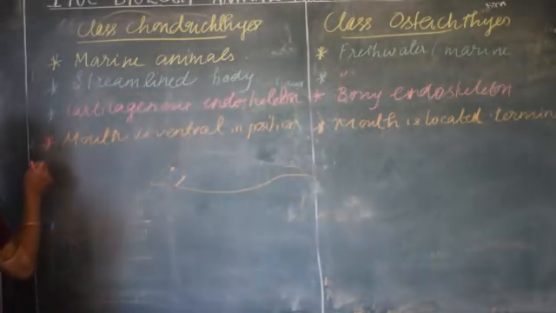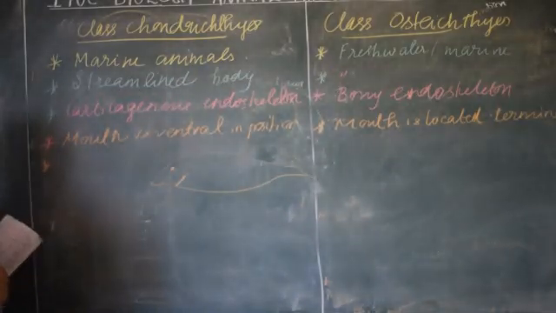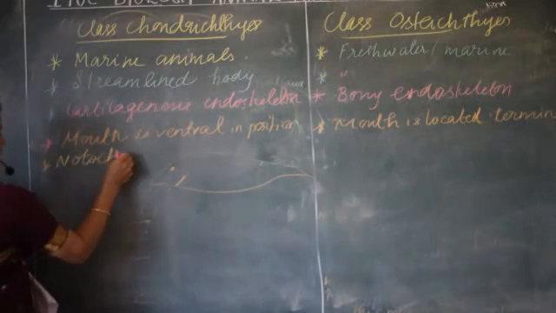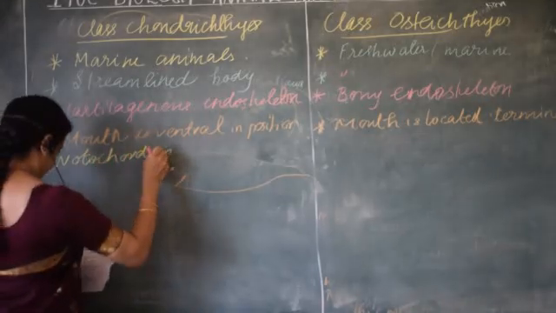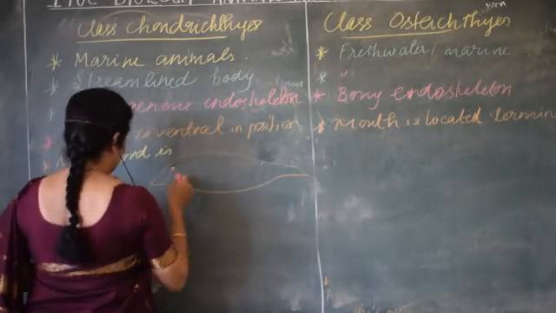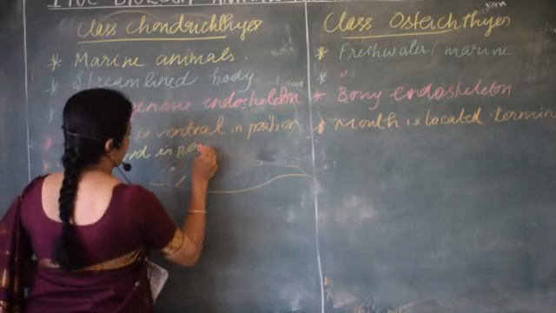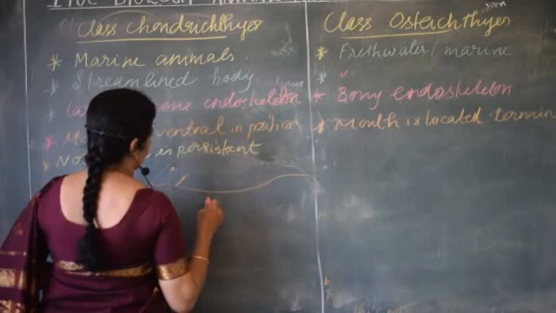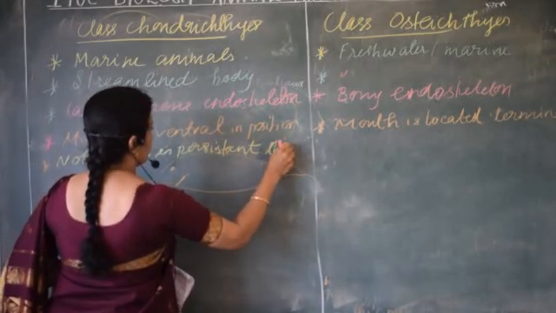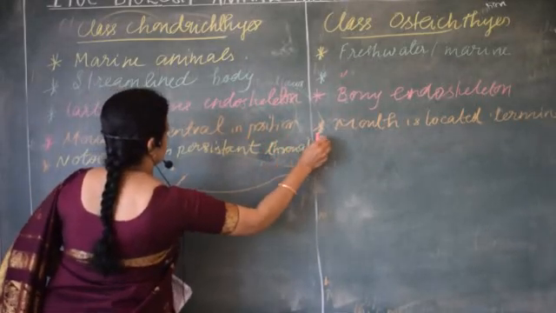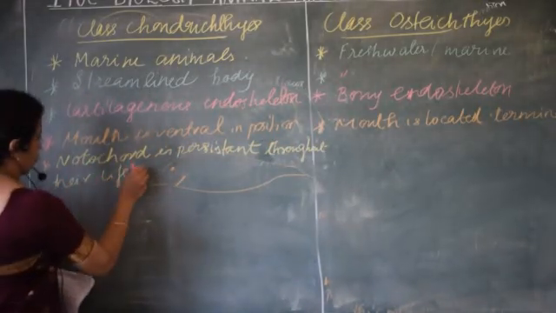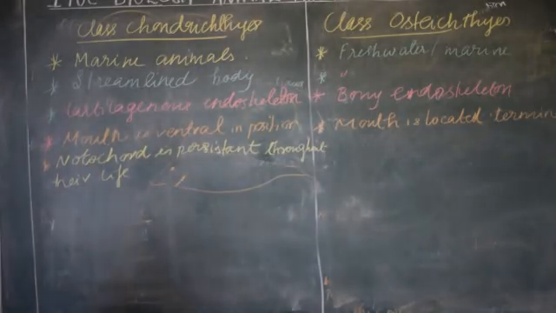Then about their notochord. Notochord is persistent throughout their life. They are placed under vertebrata because of this reason. The notochord is persistent throughout their life. So they are known as vertebrates.